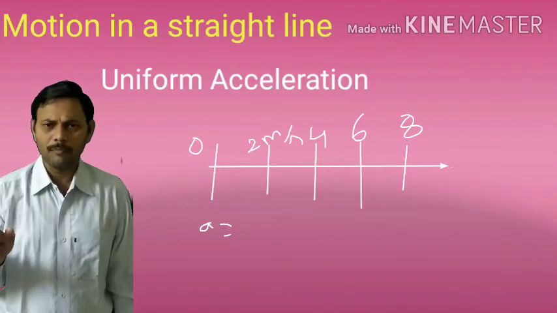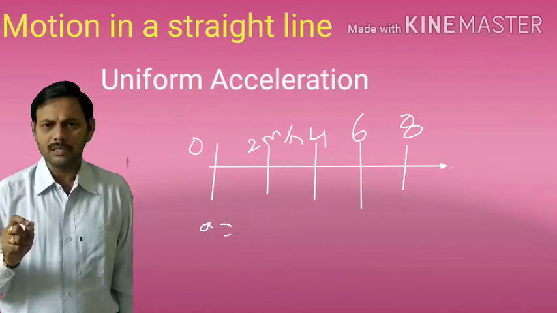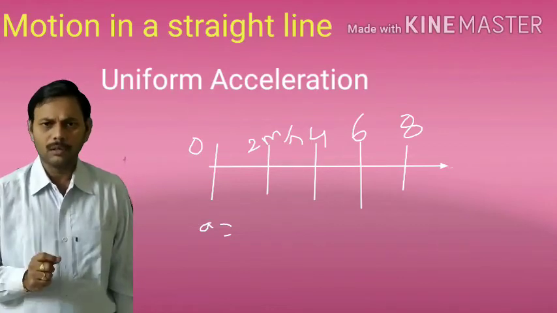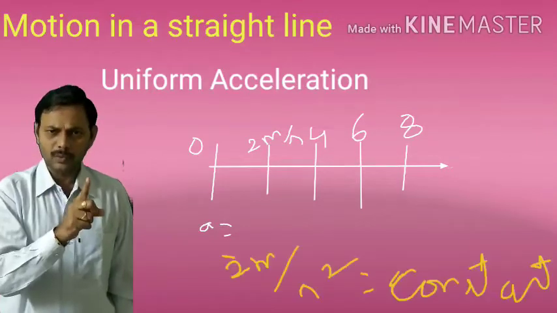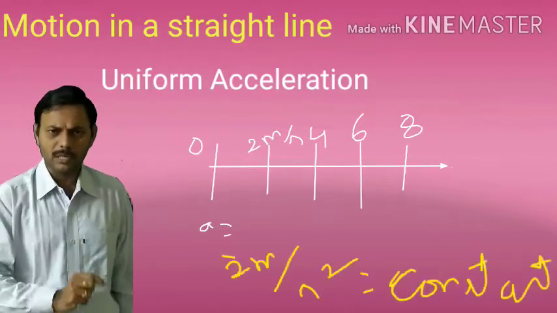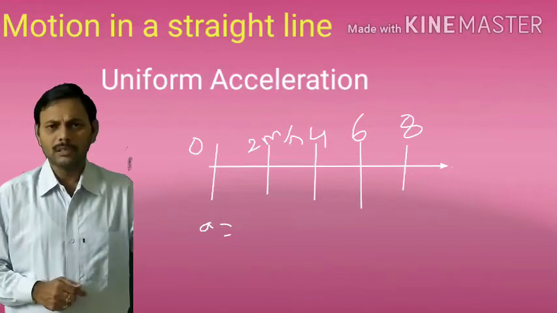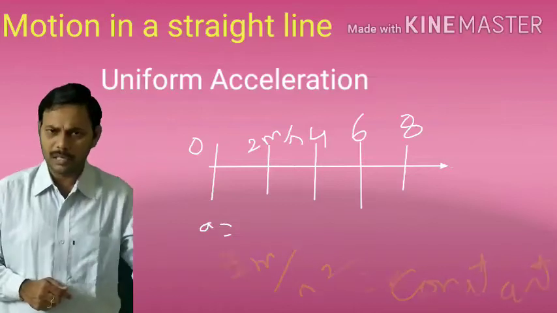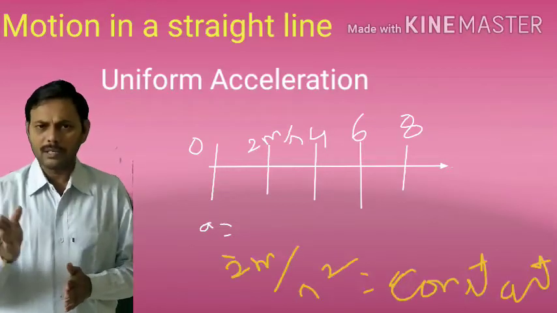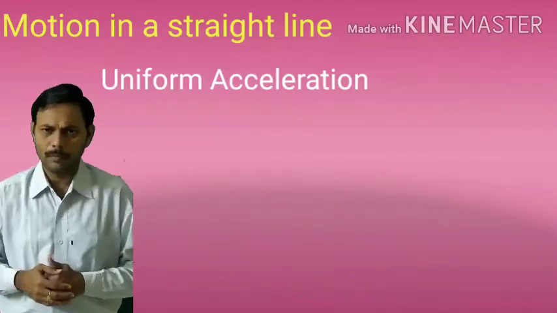During first second, change in velocity is 2 meters per second. Acceleration is 2 meters per second square. During second second, change in velocity is 4 minus 2, 2 meters per second. Acceleration is 2 meters per second square. During third second, change in velocity is 6 minus 4, 2 meters per second. Acceleration is 2 meters per second square. Therefore, acceleration is constant, in this example 2 meters per second square.